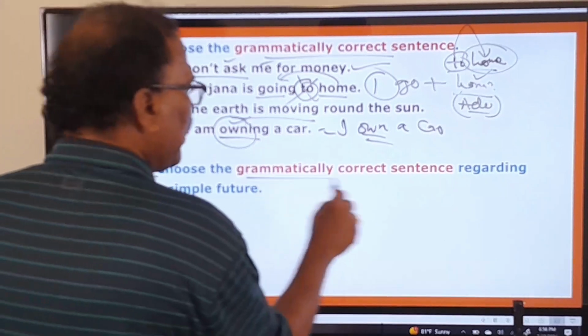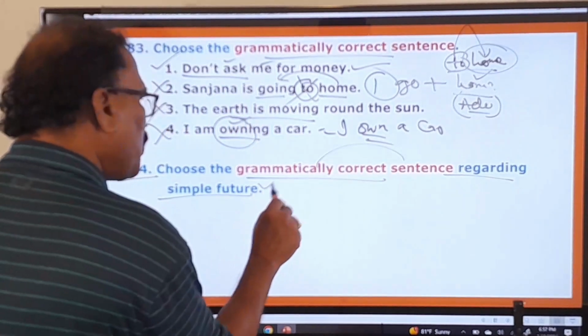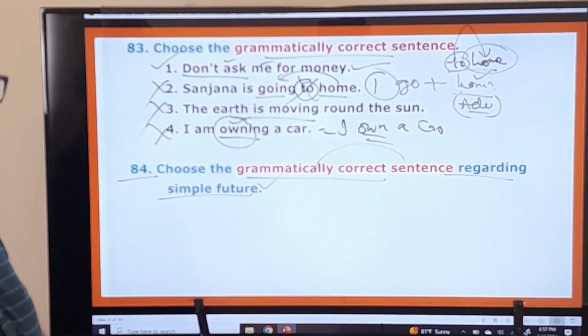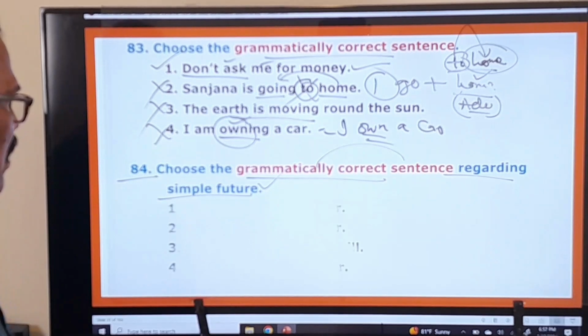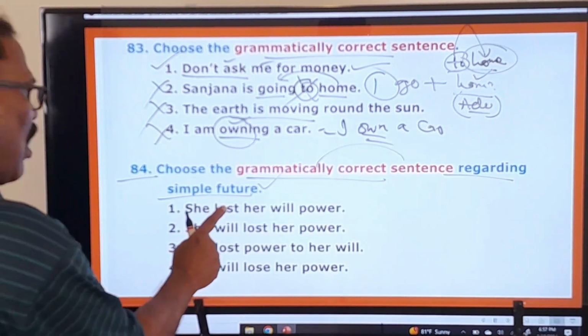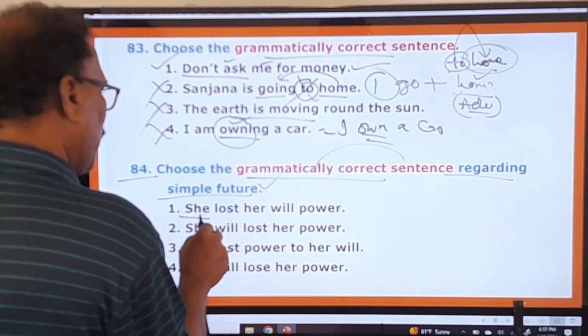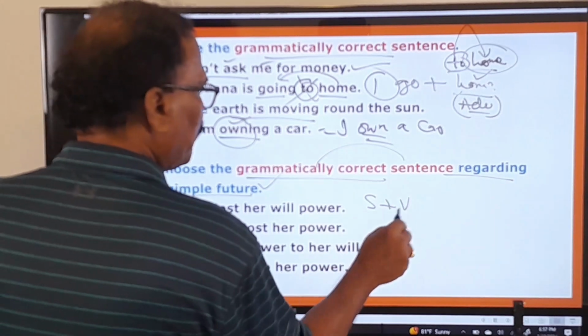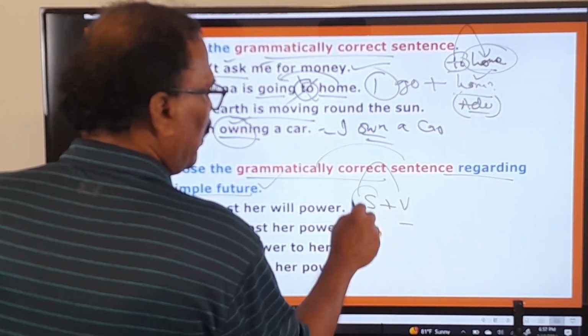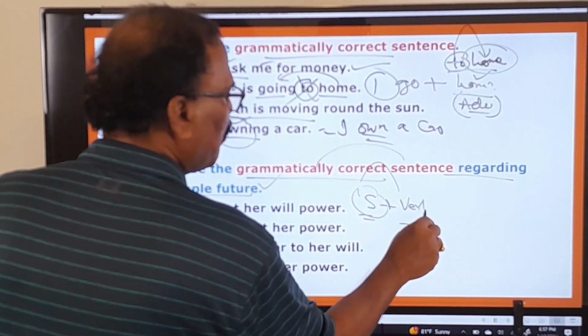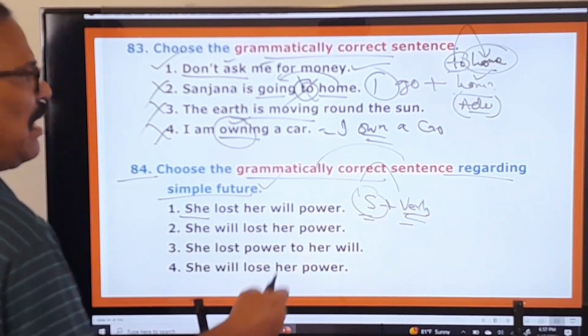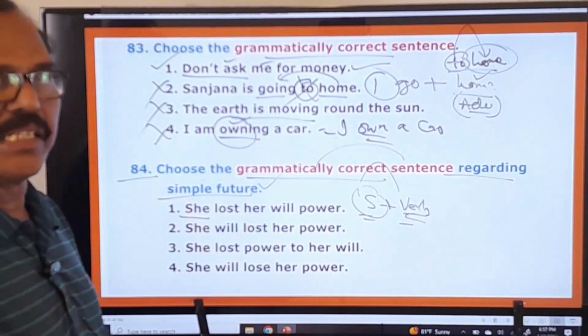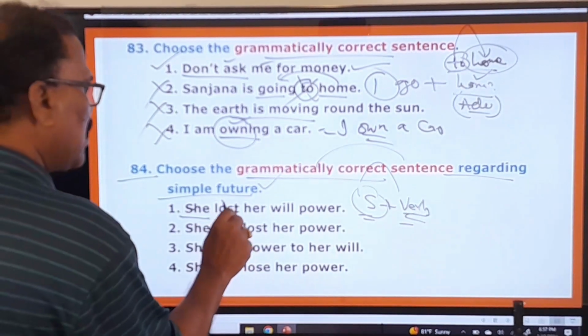84th one. Choose the grammatically correct sentence regarding simple future. Simple future. Okay, what is this grammatical sentence? She lost her. Okay, she lost. Subject plus verb. Immediately after the subject you can find the verb. On seeing this you can decide the tense of that sentence. So she lost, it is in the simple past.